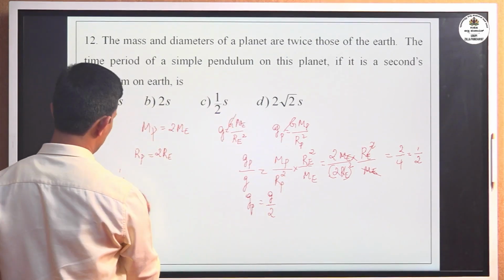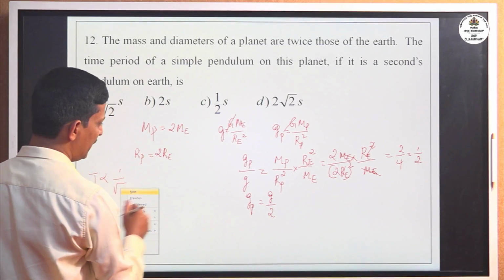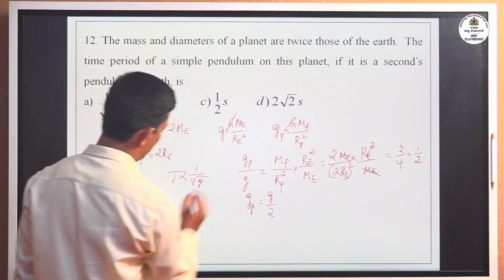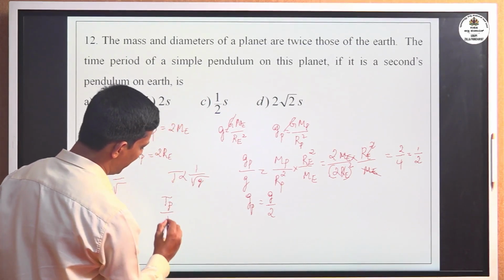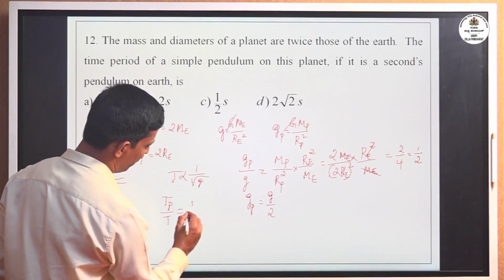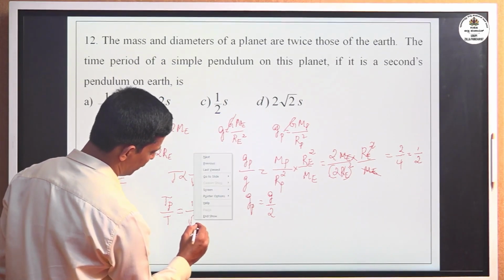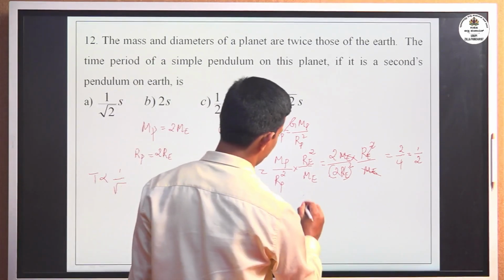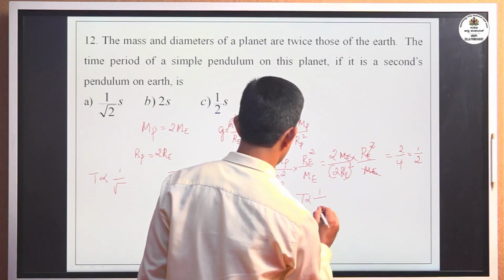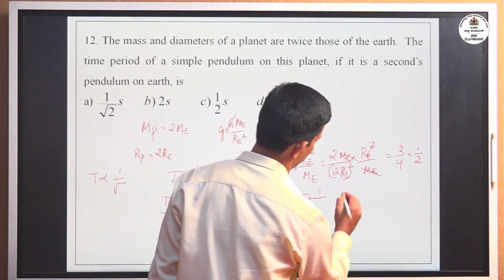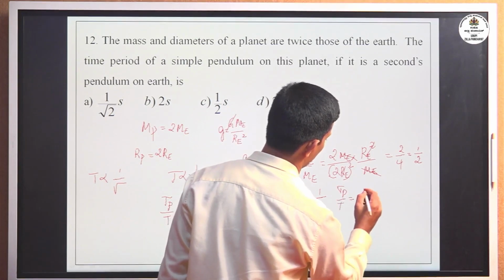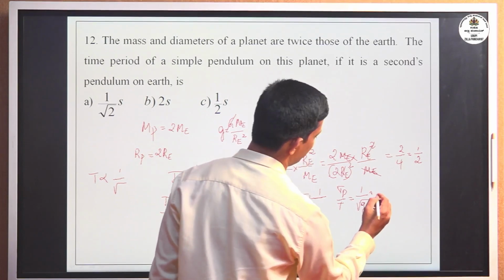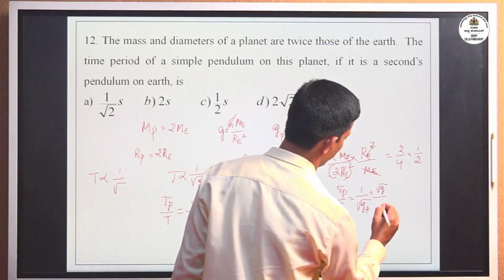Now T is inversely proportional to root of g, or Tp divided by T equals 1 by root of Gp into G divided by 1.